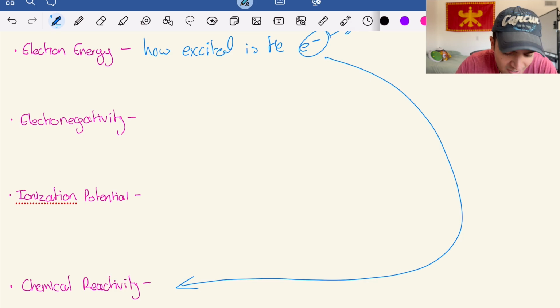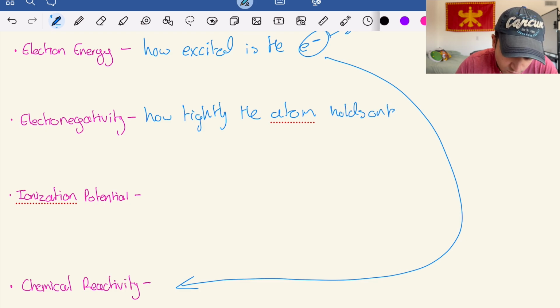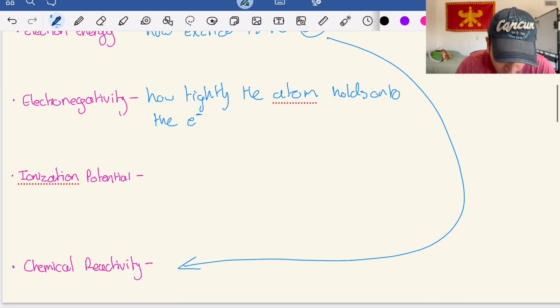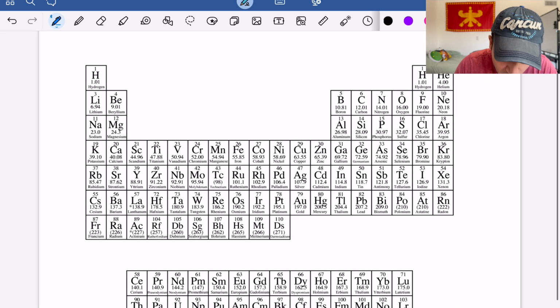With electronegativity, it's just referring to how tightly the atom holds on to the electrons. And that's going to play into ionization potential, which we're going to go over next, because I feel like that's kind of important. But before I do, I want to switch tabs over here and switch to the periodic table.